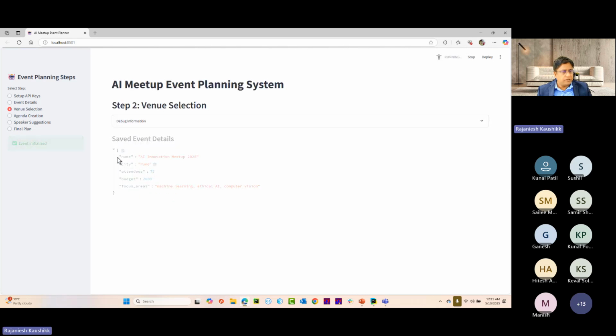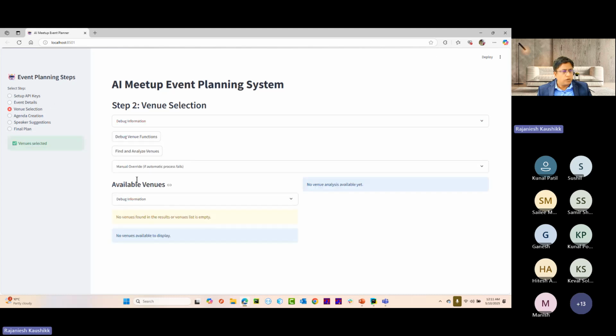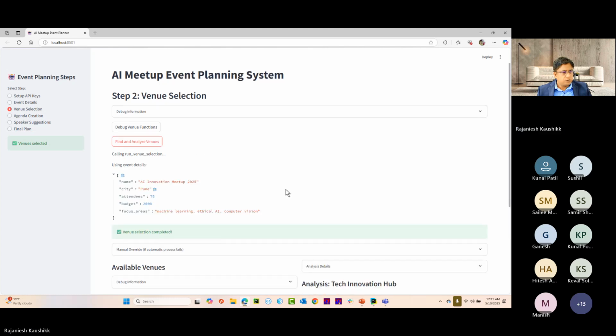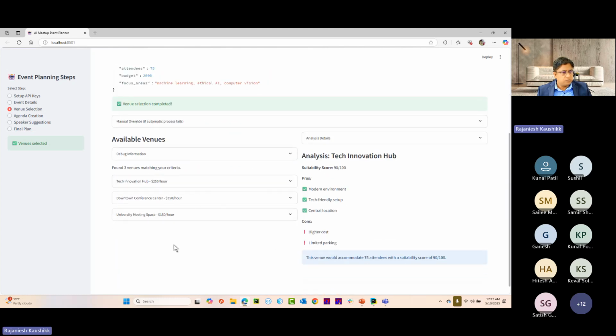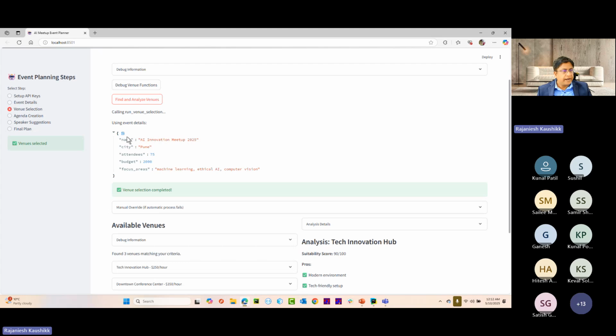Now in this venue selection, here I can find and analyze the different venues. So here are these venues, which are providing it, and these are the event information it is using.